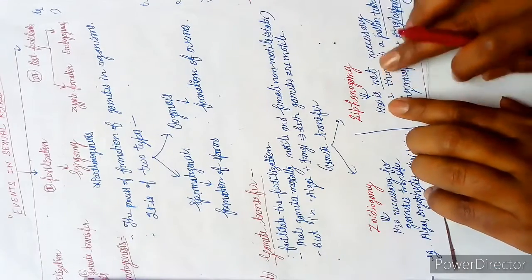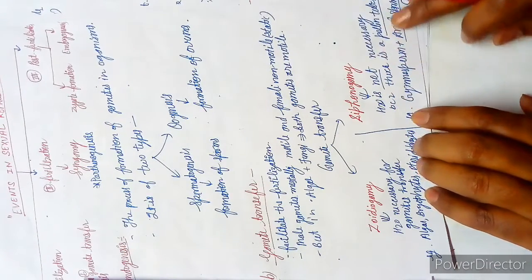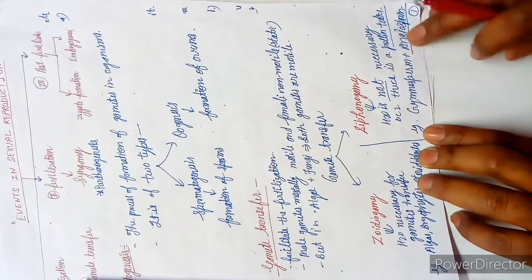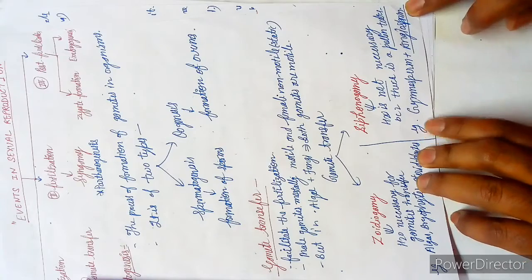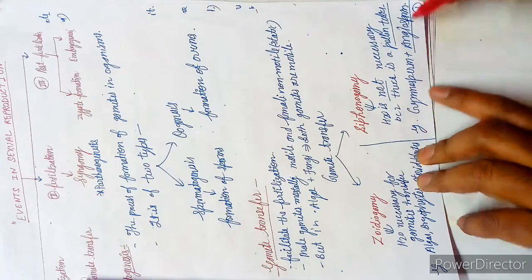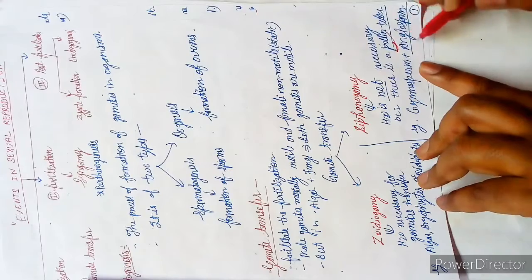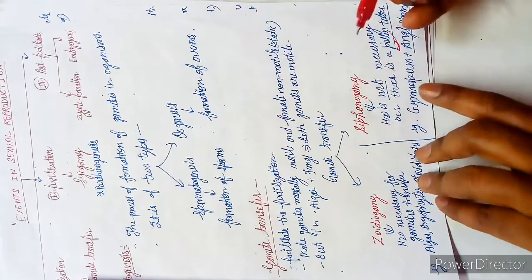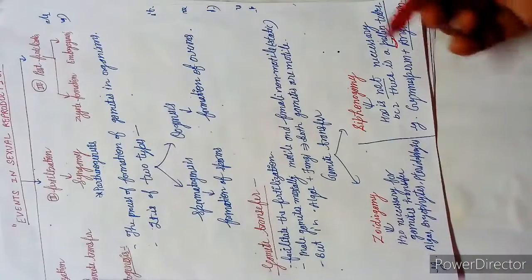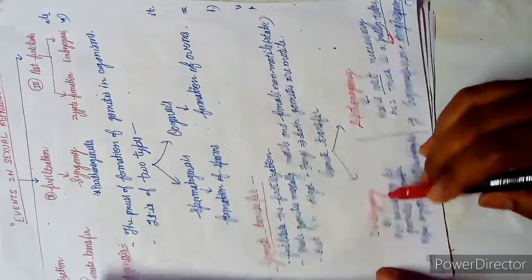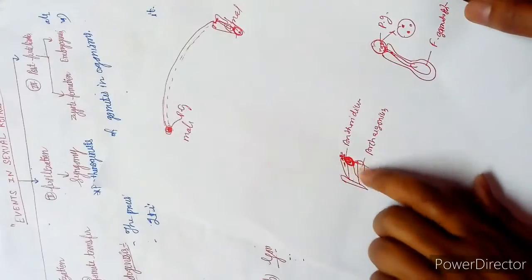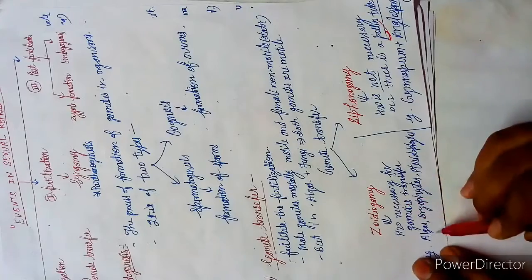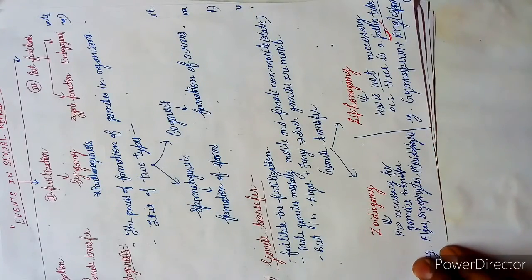Okay, so H2O is not necessary because there is a pollen tube. Examples are gymnosperms and angiosperms. Okay, there may be some exceptions among gymnosperms, but all the members of angiosperms exhibit siphonogamy as the kind of gamete transfer. But in the case of zooidogamy, they require water molecules to be transferred. So that is algae, bryophyta and pteridophytes.